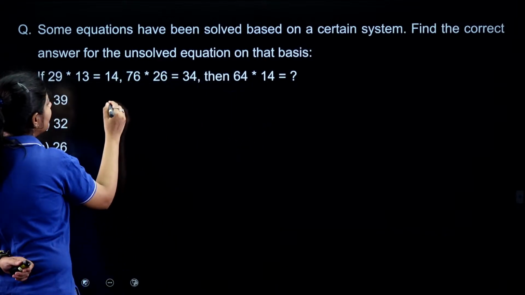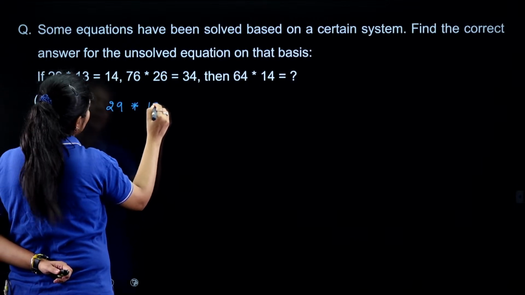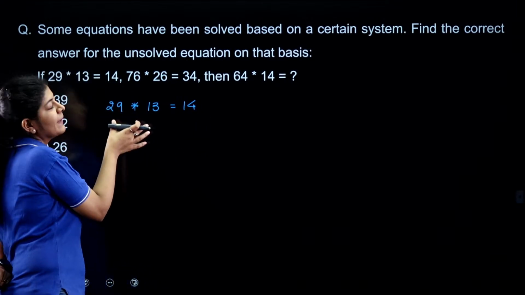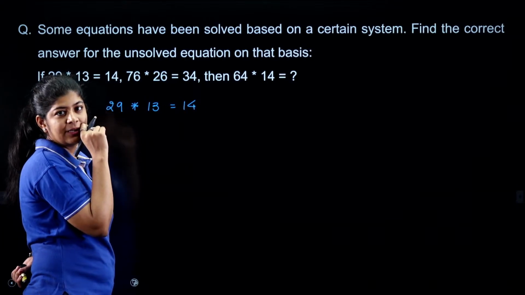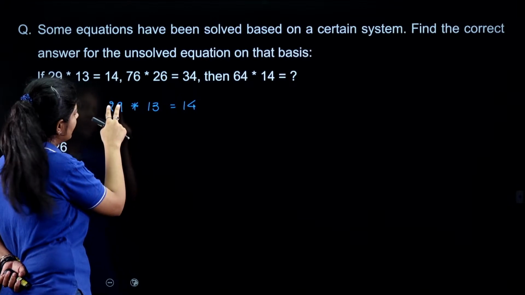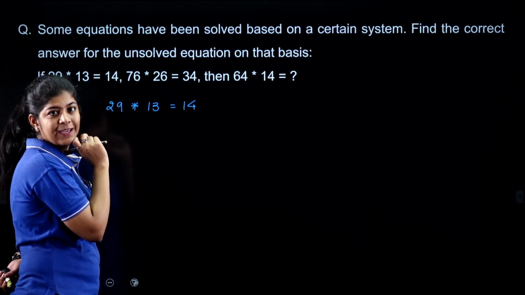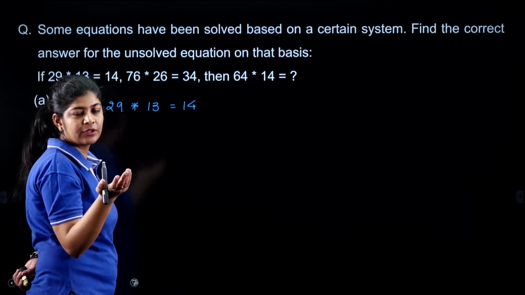Here I have 29 asterisk 13, which is given as 14. If I multiply both of them, I cannot get 14 at any cost. If I do the digit sum, I get 11 and 4, and adding those also does not give 14.